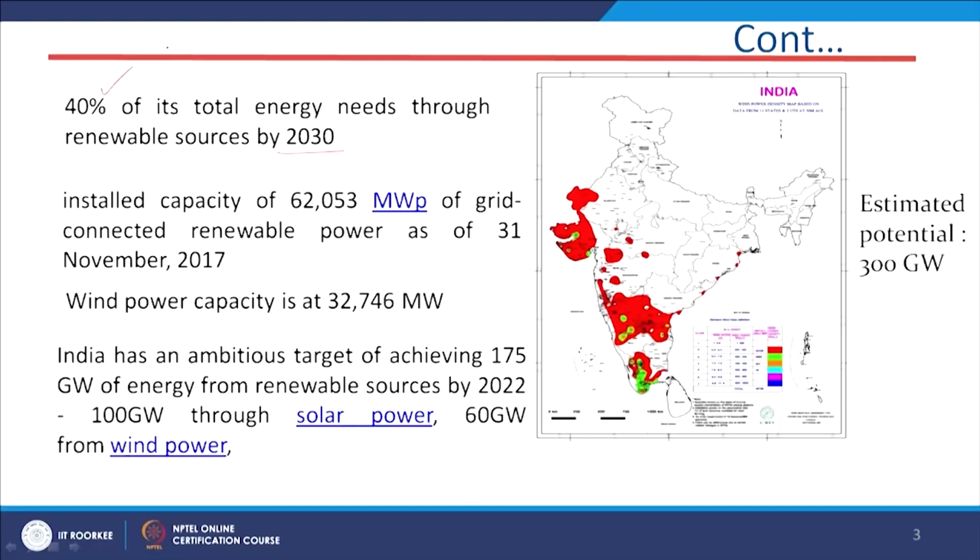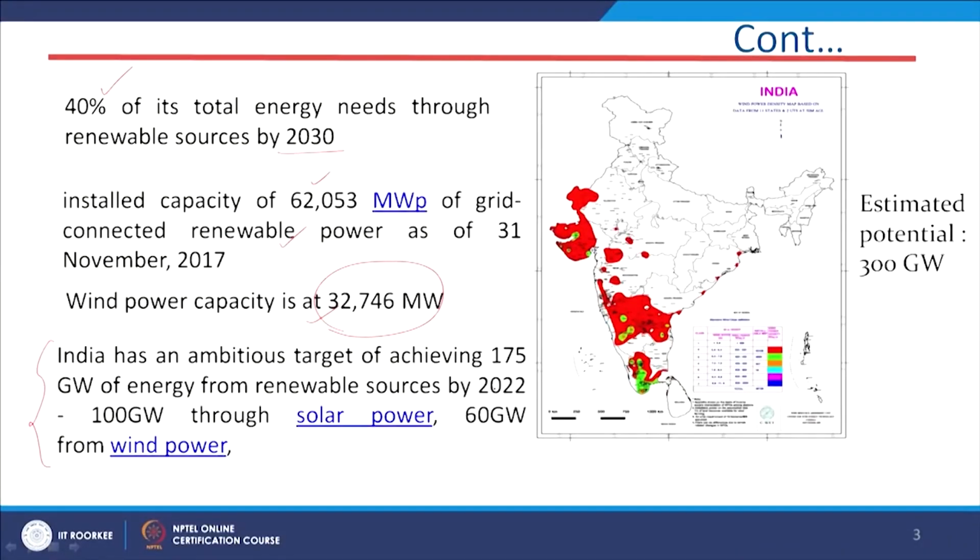By 2030, the target is to have 40% of total energy from renewable sources. We have 62,053 megawatt, or 62 gigawatt, of grid connected renewable power installed capacity by 31st November 2017, and out of it the wind power is 32,746 megawatt.